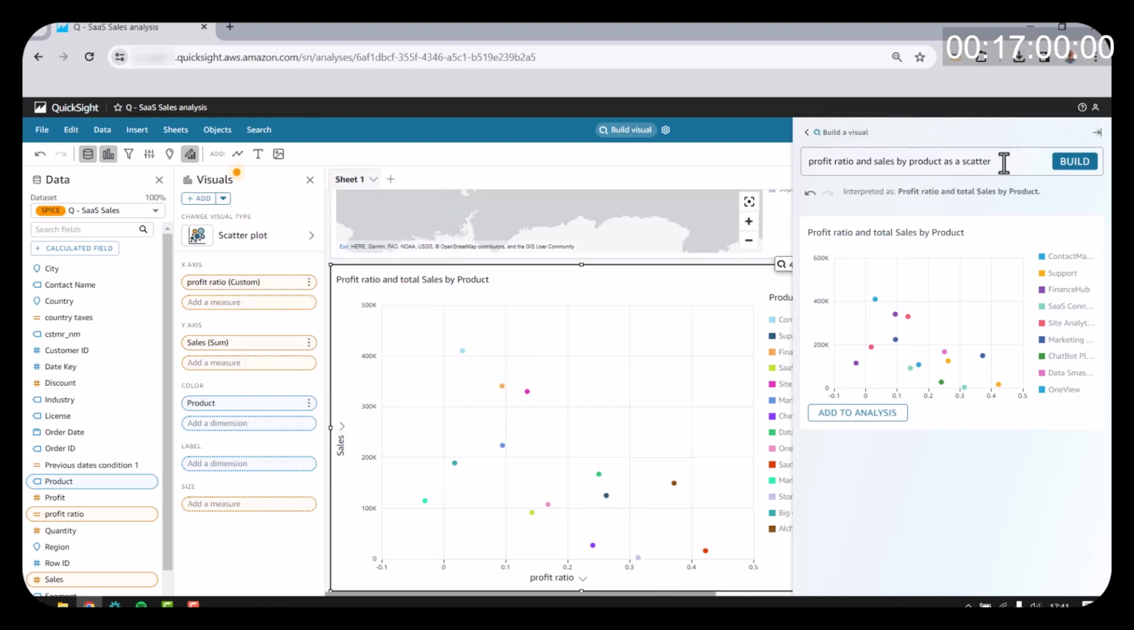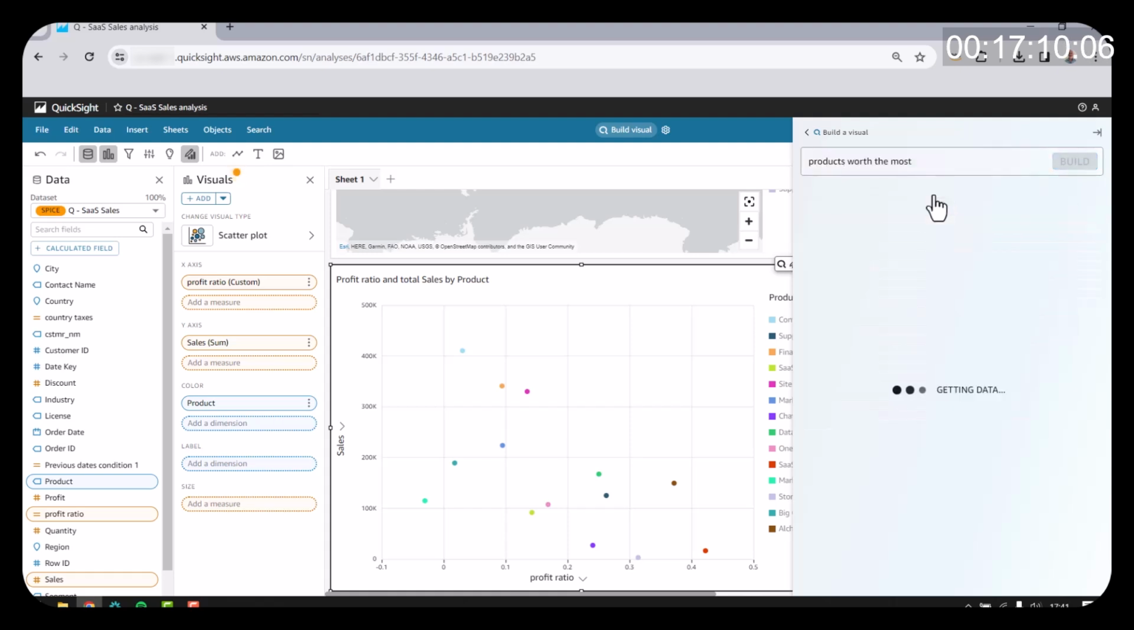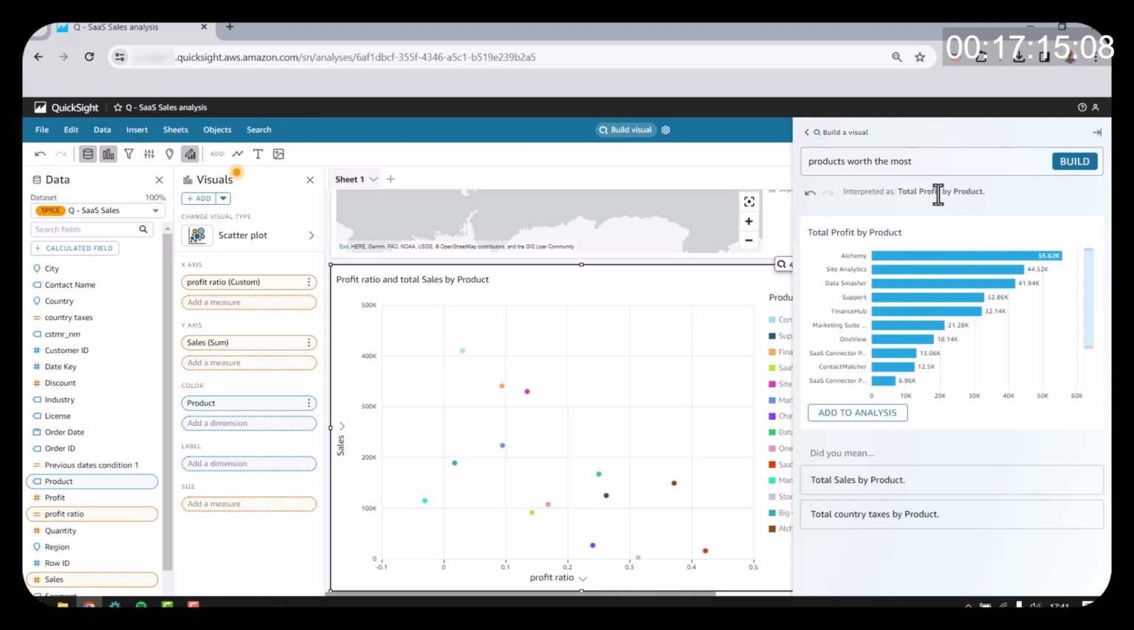Now, recall that we can ask for visualizations using language that is precise or vague. So in this case, let's say I want to ask a vague question, like products worth the most. Of course, worth can be a subjective thing. What QuickSight will try to do here is interpret the word worth as total profit by product, as you can see here. However, because it's a vague question, QuickSight also makes some recommendations by saying you may have meant sales by product, or maybe you meant country taxes by product. In this case, I'm going to go ahead and keep this because this is what I'm looking for, and I'm going to add this to my analysis.